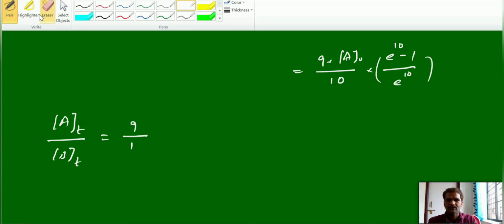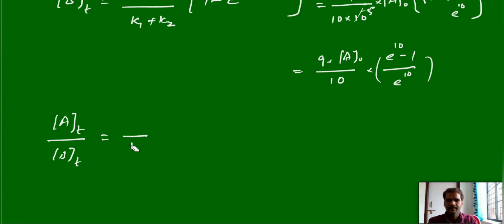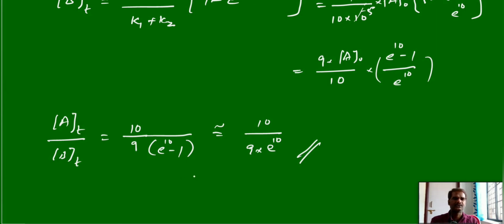We have to take reverse concentration of B. So we will get here 10 by 9 into e power 10 minus 1. Anyhow, compared to 1, e power 10 is very large. This we can write approximately 10 by 9 into e power 10. So this is the ratio. E power 10 is a higher value compared to 1.